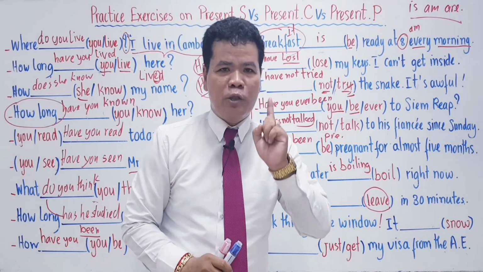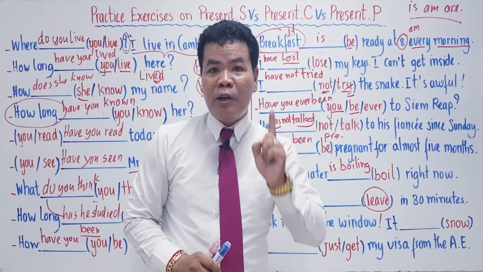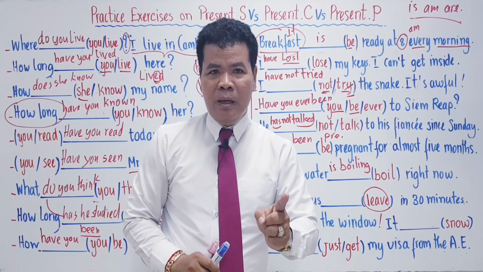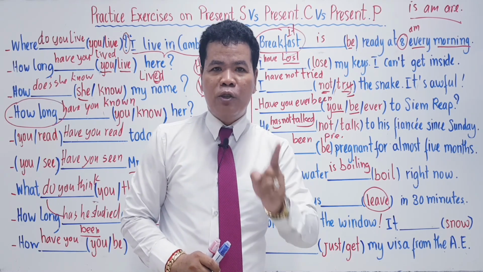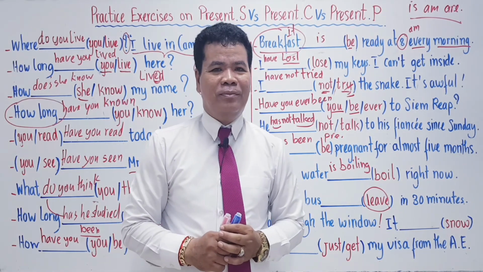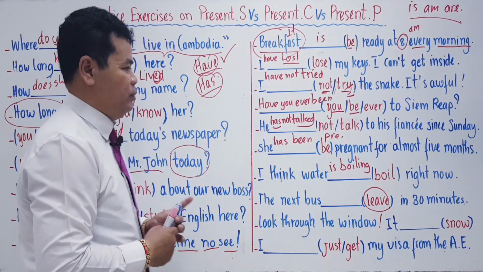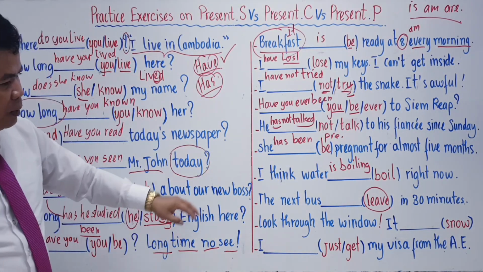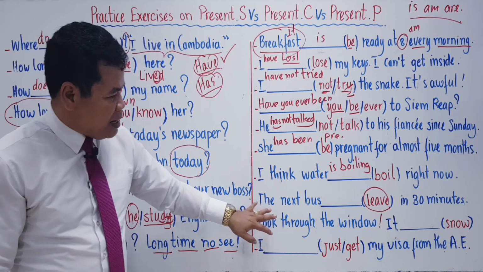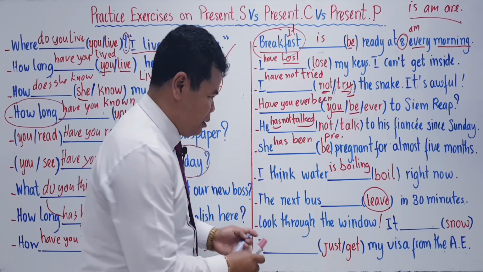We don't use present progressive, we don't use present perfect simple. We use present simple. We use present simple to talk about a fixed schedule. Okay? Fixed plan. Now, let's go. The next bus leaves, present simple.